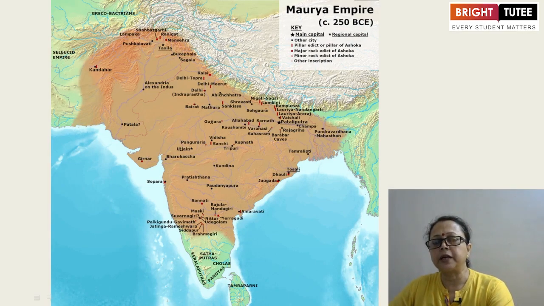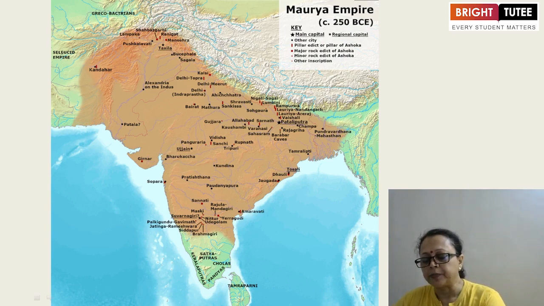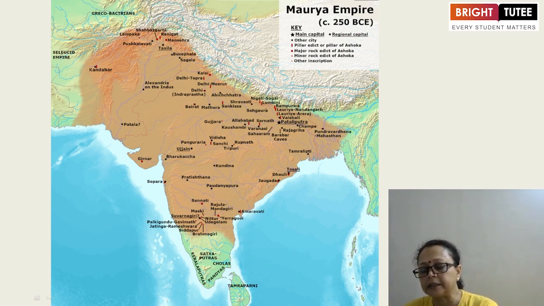Now children, we are coming to discuss the expansion of the Mauryan Empire. This map of India will show us how many main cities there were, which were their capital cities, with different symbols.